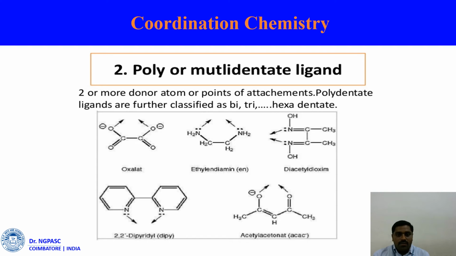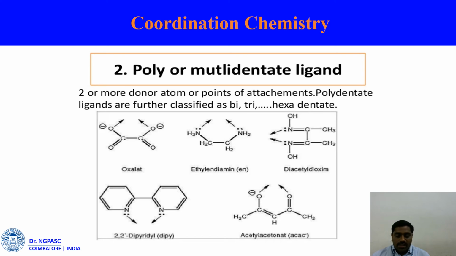Polydentate ligands are further classified as bi, tri, and hexadentate, depending upon the coordination. For example, if a ligand has nitrogen, oxygen, and sulfur, there will be three types of coordination, so it is a tridentate ligand. Generally we compare monodentate, bidentate, and polydentate. Monodentate means one donor atom is directly attached to the metal center, whereas polydentate or multidentate ligand means two or more donor atoms. This is the general differentiation between monodentate and polydentate ligands.